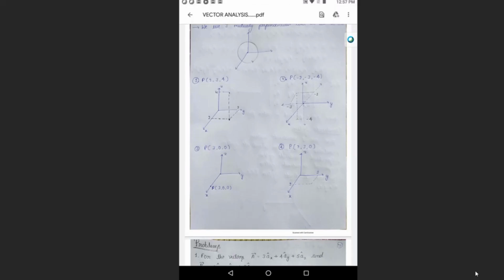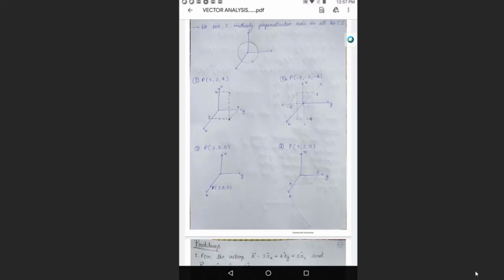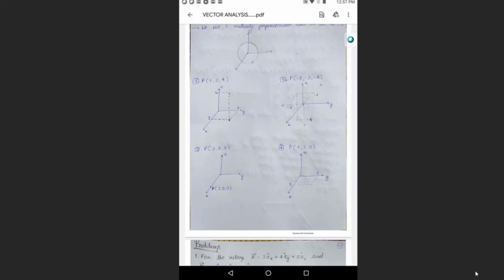Since all are positive values, from the origin you mark 2, 3, and 4. Then you need to draw parallel lines. First, from y you draw parallel to the x axis, and from x you draw parallel to y. Wherever they meet, from there you draw parallel to z, and a perpendicular line, that will give you the point P, which is 2, 3, and 4. Understood? So 2, 3, and 4 is the intersection of all these three. That is, if you draw parallel from the 4, you will get that point P.